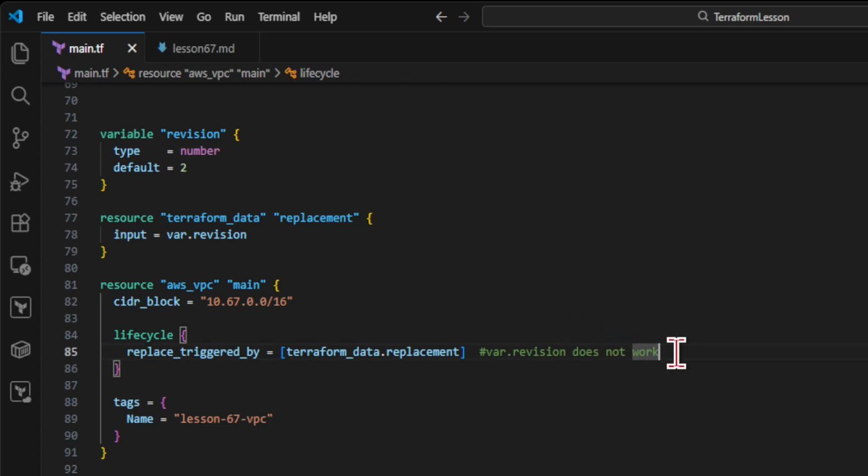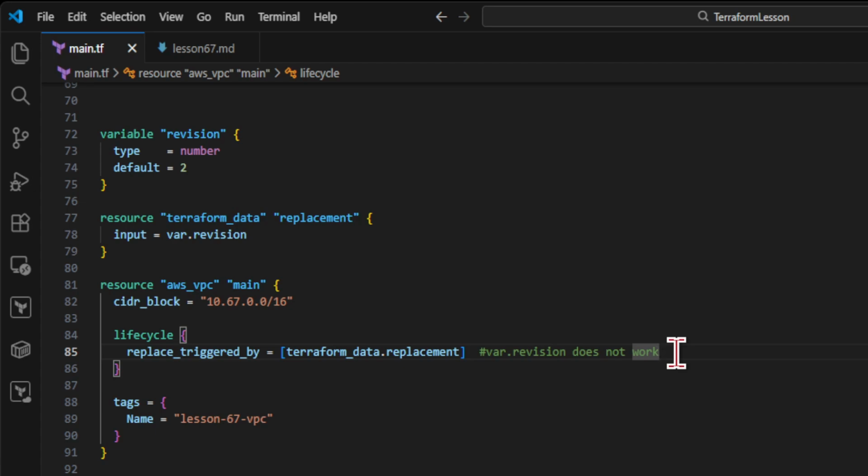The lifecycle argument, replace_triggered_by, only accepts resource addresses. Terraform cannot trigger replacements directly from variables or locals because they do not produce graph actions. Terraform data solves that boundary by converting a value change into a resource lifecycle event. When the input value changes, Terraform plans an operation on the Terraform data address, which lifecycle rules can observe.